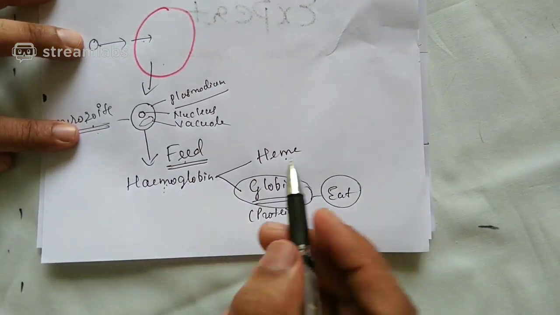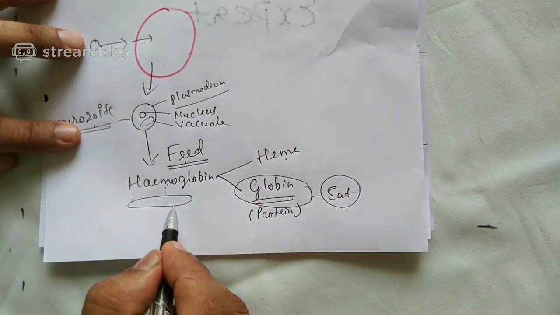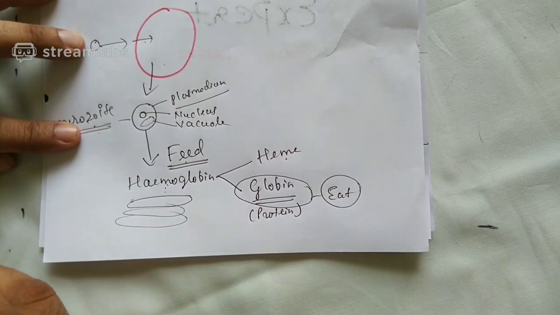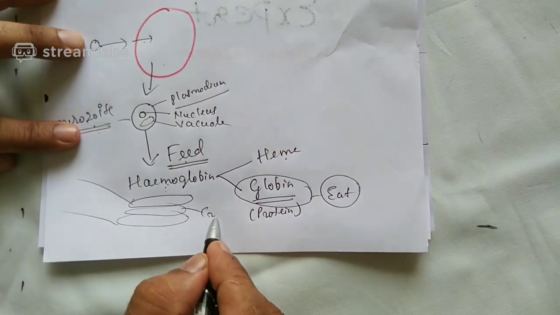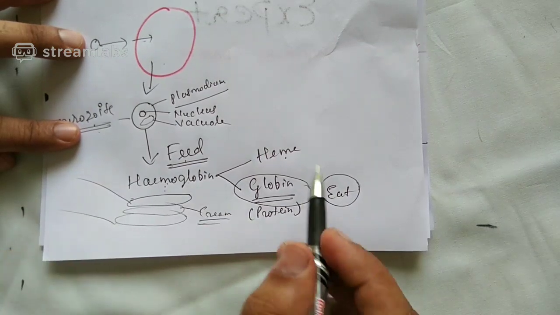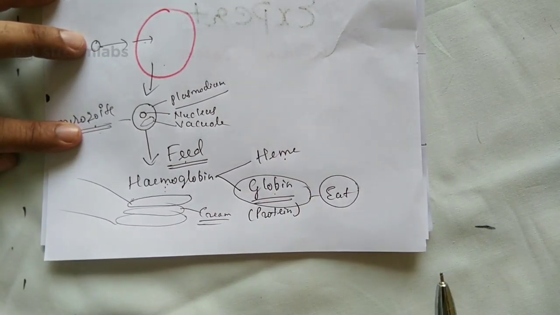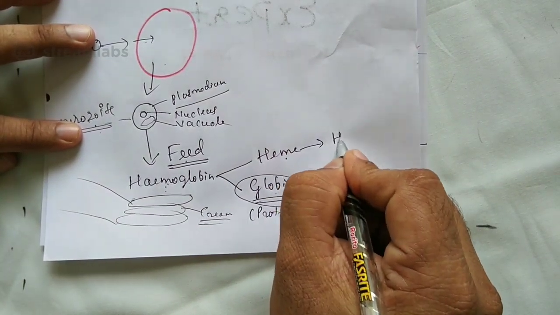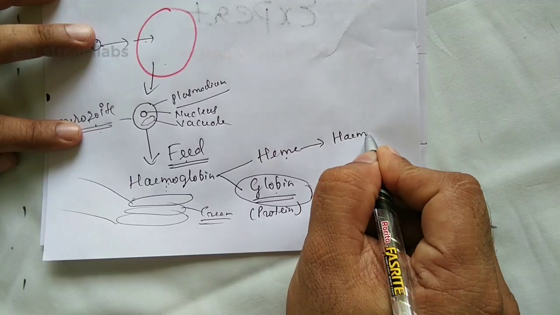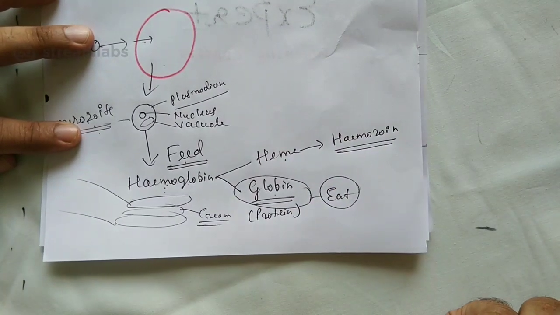It is just like this: I'm giving you a cream biscuit, and you are throwing away the biscuit, eating only the cream. Just like that, it is eating the globin, but it is not eating the heme. So now heme will be converted into a structure called hemozoin. Is the matter very clear?